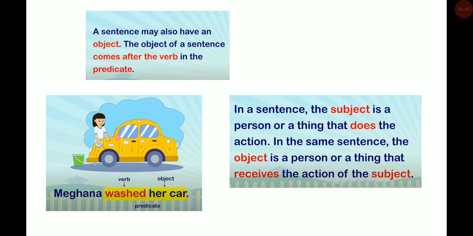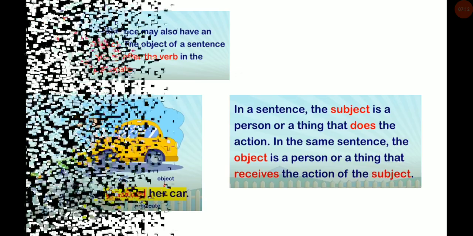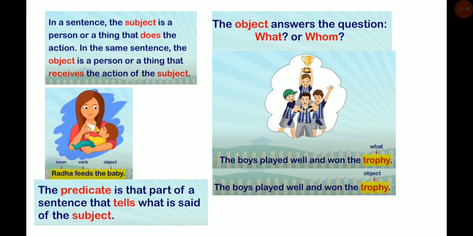In a sentence, the subject is a person or a thing that does the action. Always remember, in a sentence, the subject is a person or a thing that does the action. In the same sentence, the object is a person or a thing that receives the action of the subject.